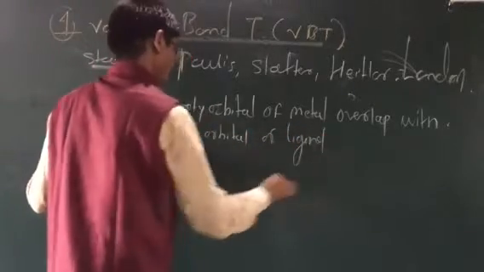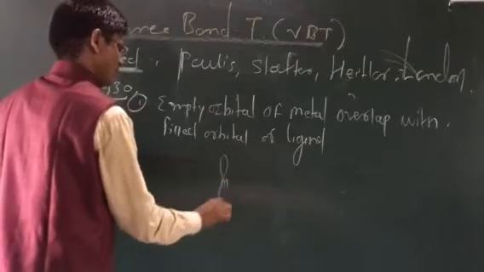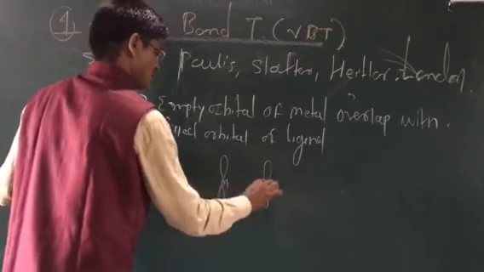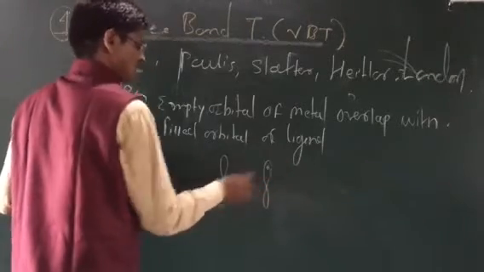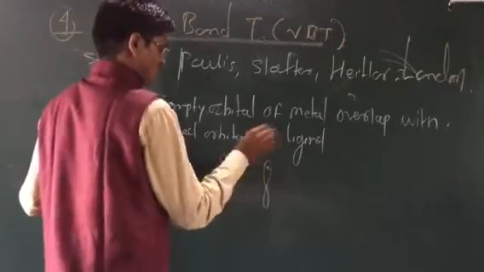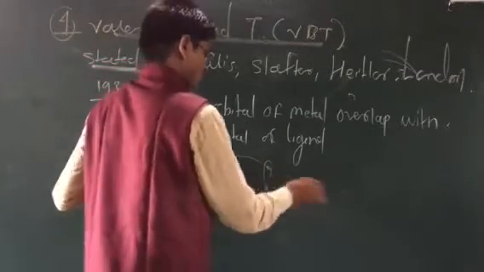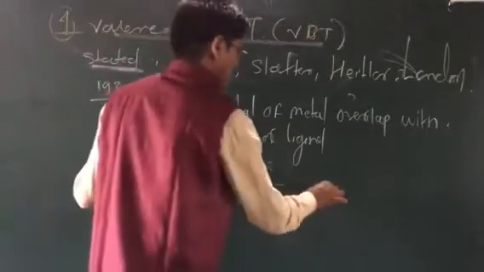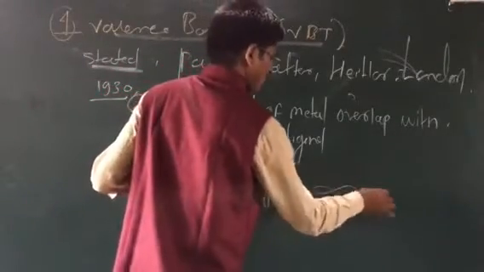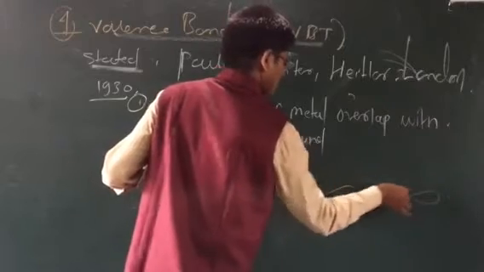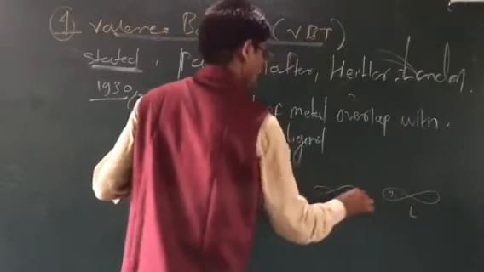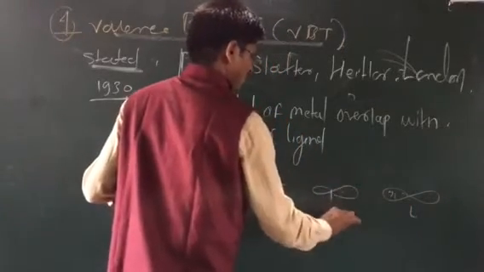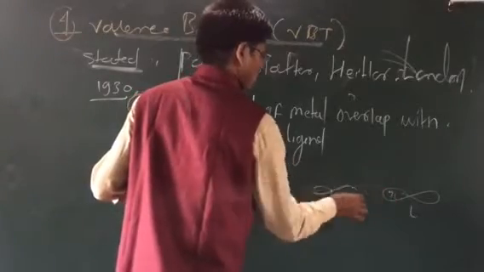We have the metal, which has empty orbitals. The ligand has the electrons. This is the donation of electrons, and the bond is formed by overlapping between the metal and ligands. The ligands have electrons, and the metals have empty orbitals, and between them this overlapping takes place.